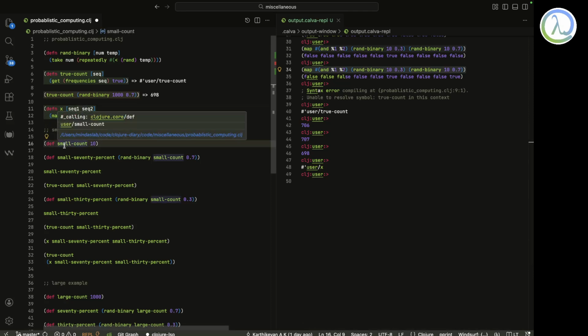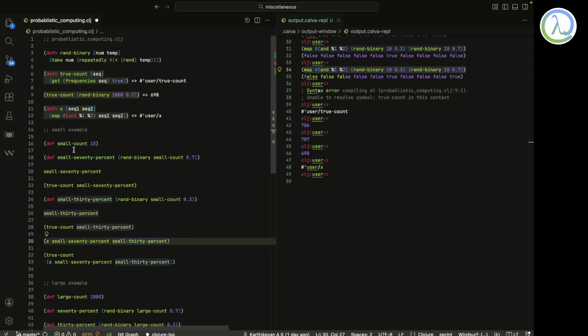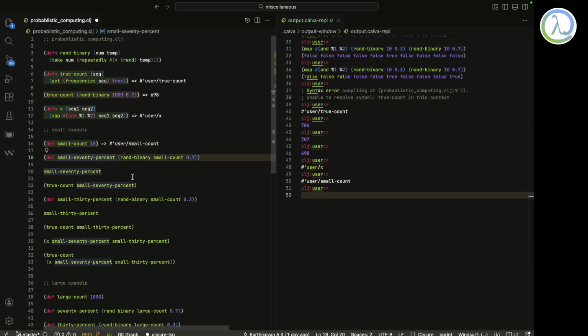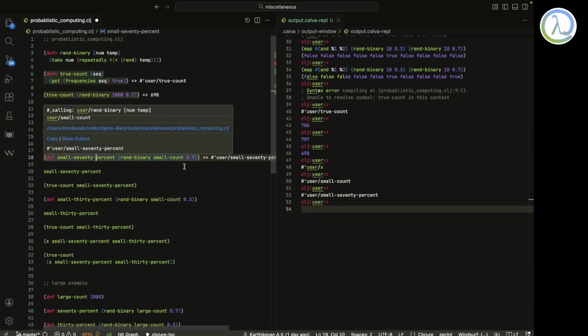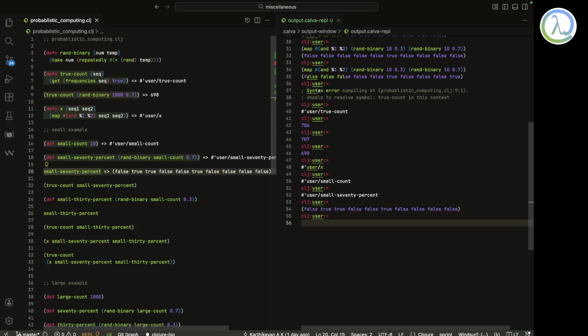That's what happens over here. I've just written this into the REPL. Now let's load this small count. I'm just doing it with 10 bits. Here, small 70% is random binary, and the small count needs these 10 T bits at a temperature of 70%, which is why I named it temp. So 70% of it will be high, somewhere around 7 out of 10 should be true.